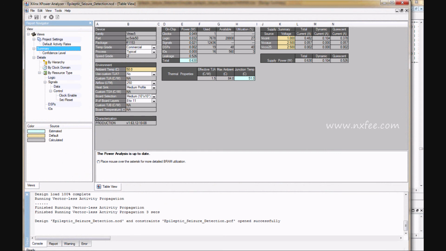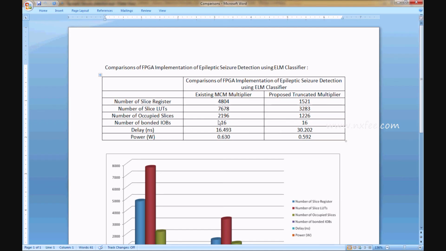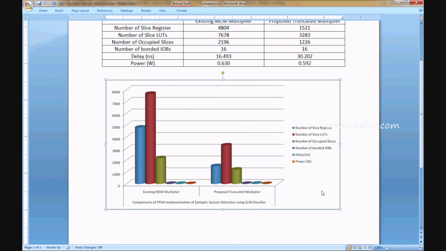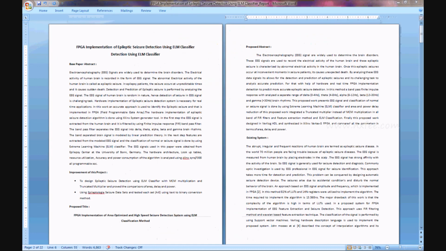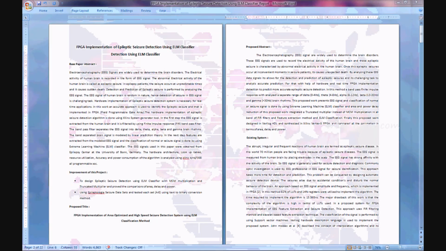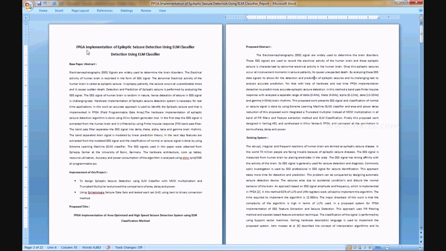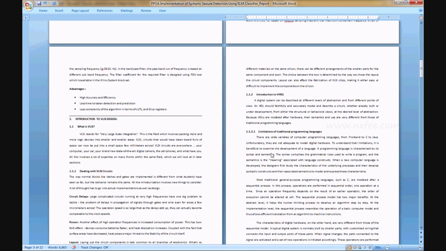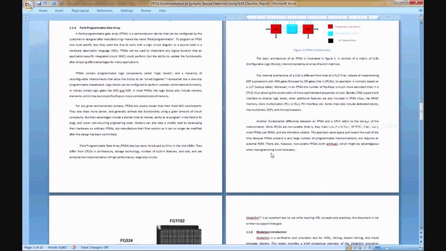We can show the comparison document of this project. Here is a comparison of the existing MCM multiplier and the proposed truncated multiplier. You can check the number of parameters each takes, and this is a comparison analysis chart. You can verify the documentation of the project. Here you can analyze the base paper abstract and improvement of this project, proposed title and proposed abstract, existing system and disadvantages, proposed system, advantages and related notes.